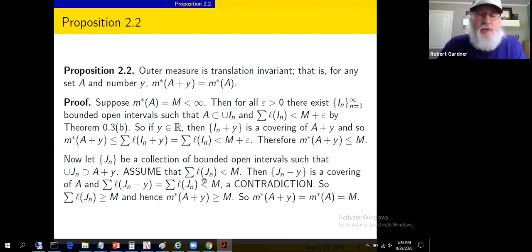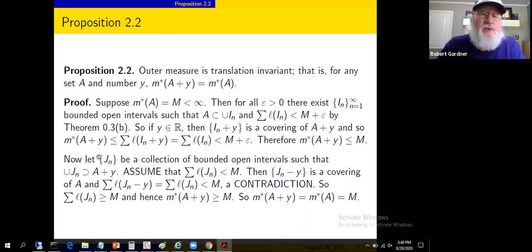So the contradiction shows us that our assumption, that the sum of the lengths of the J sub n's is less than m, must be false. The sum of the lengths of the J sub n's must be not less than m. That is, it must be greater than or equal to m. So what we've done is take J sub n, an arbitrary collection of bounded open intervals that covers A plus y, and we've shown that the sum of the lengths must be greater than or equal to m.